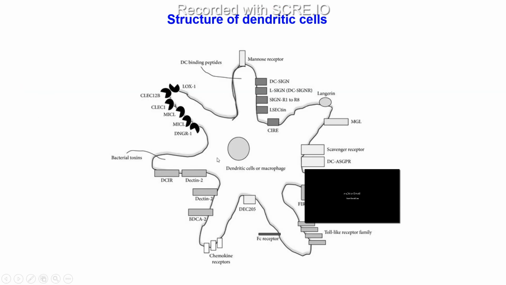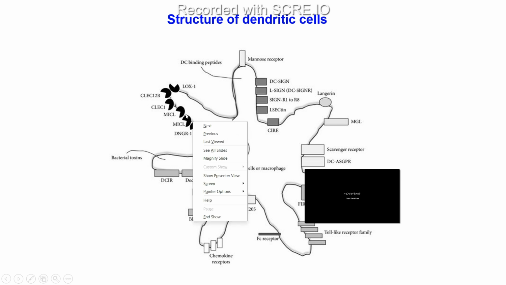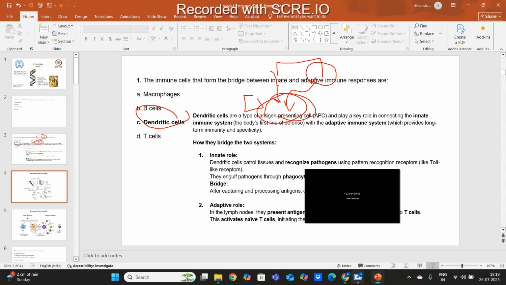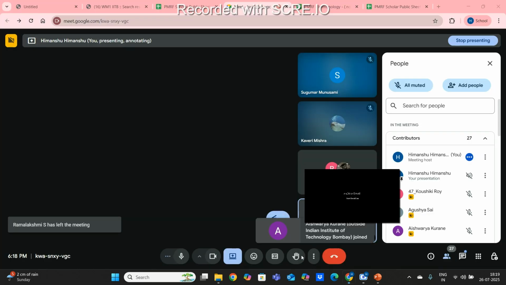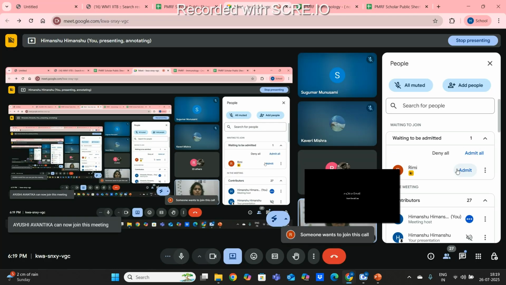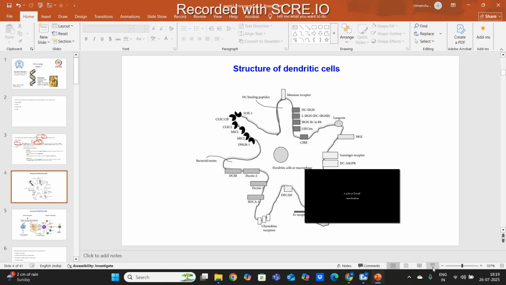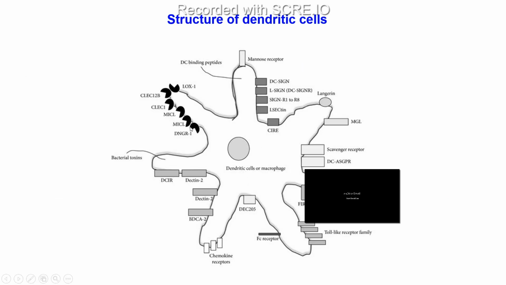So let's see now the dendritic cell structure. So this is the main dendritic cell structure. Here we can see how many receptors are present on a very small cell, right? And these different receptors work differently in different scenarios, right? So a very little cell, and here we can see how complex the structure is.